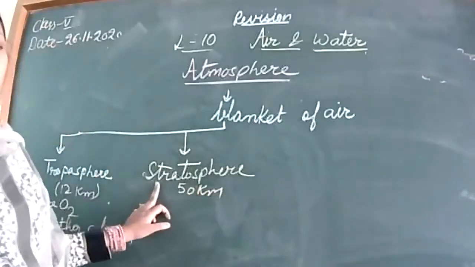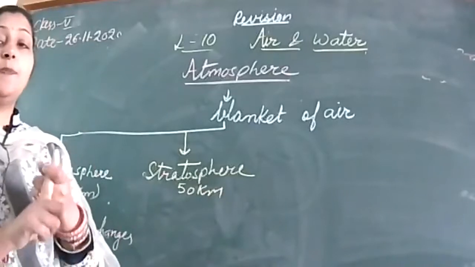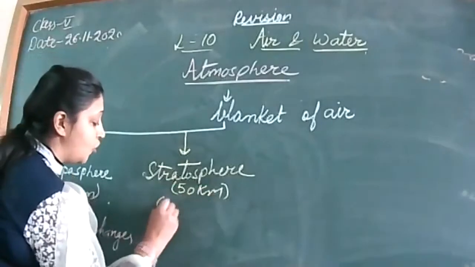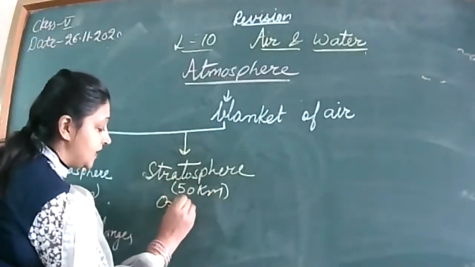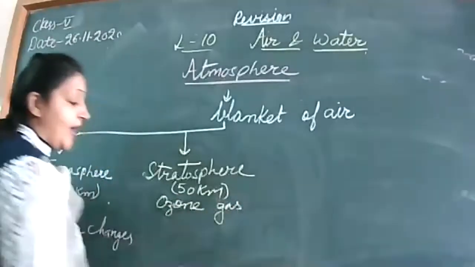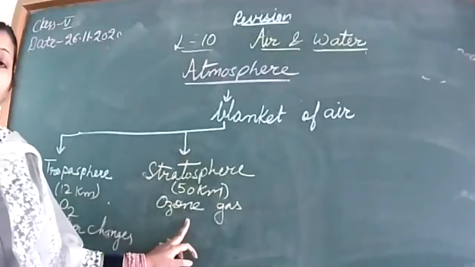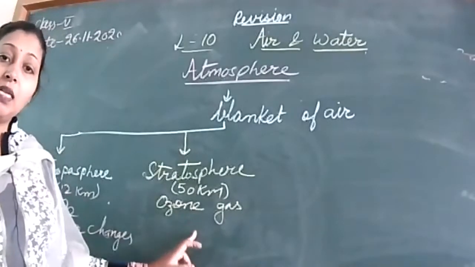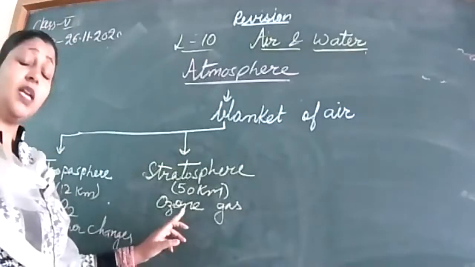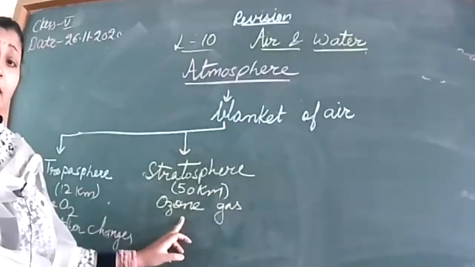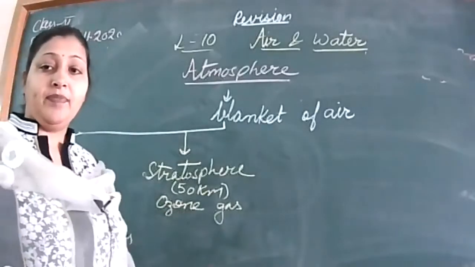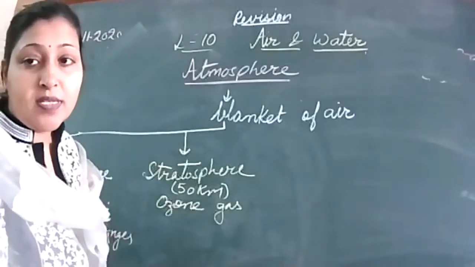And in the stratosphere, there is a very special gas present, which we call ozone gas. There is a layer of ozone gas. And what does this ozone gas do? It protects us from the harmful rays of the sun. And what will happen if these rays fall on us?